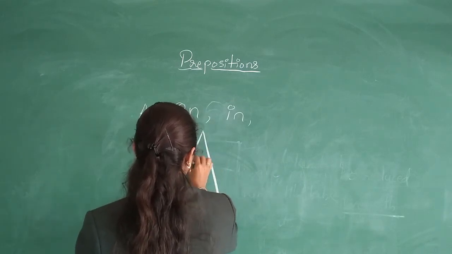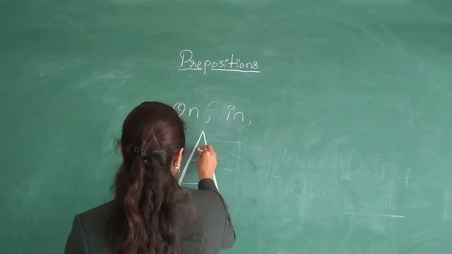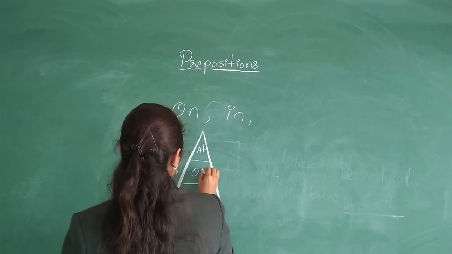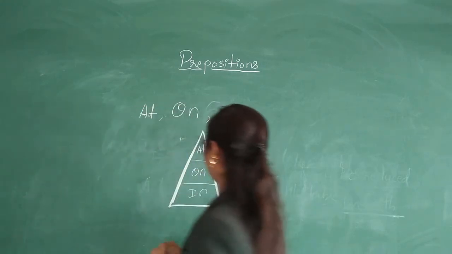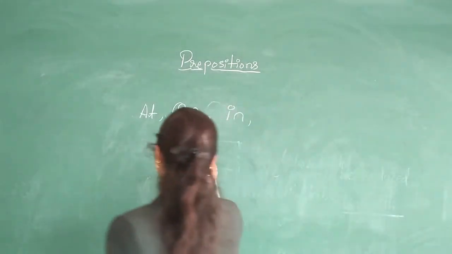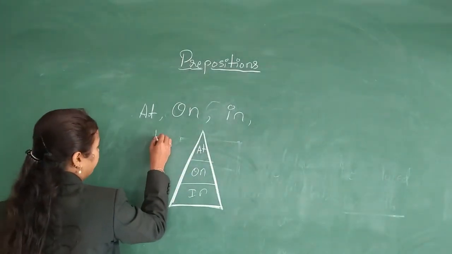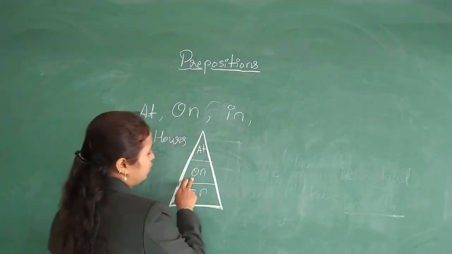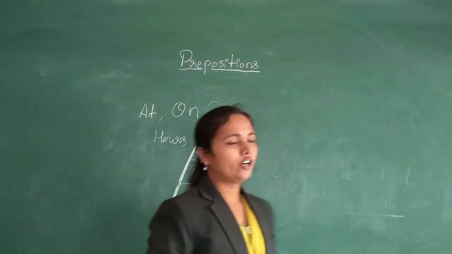First at, next on, next in. We will use it like this. So first one, at. We will use at for hours, for the time. Next we will use on for days.